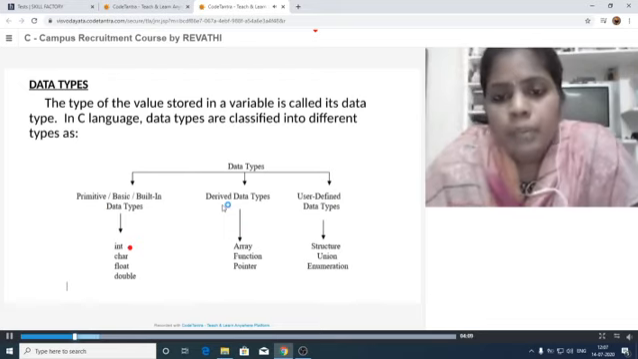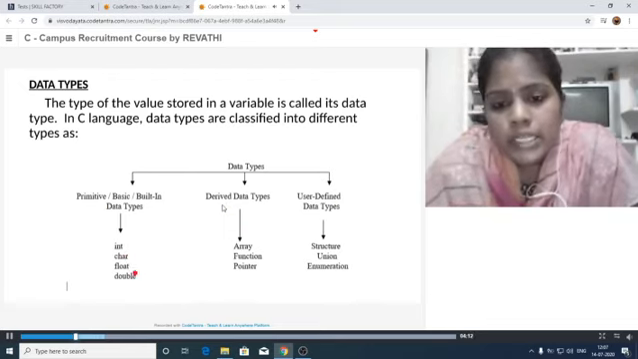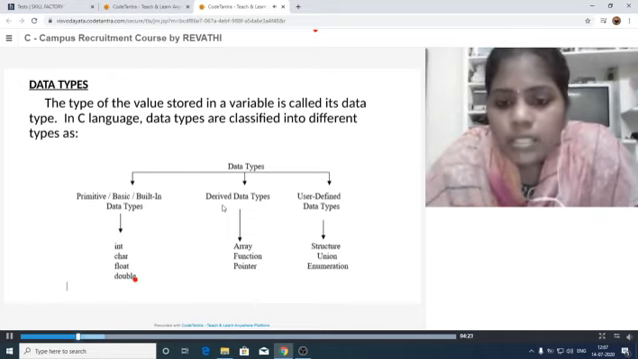Primitive data types means integer, character, float, double. Whenever we want to store integer values, we need to use the data type int. For characters, char. For decimal numbers, we can use either float or double.